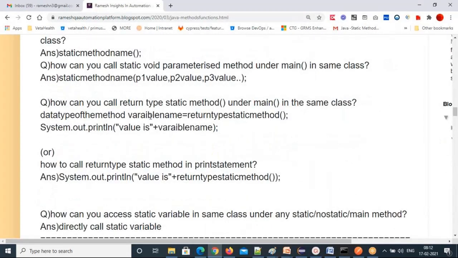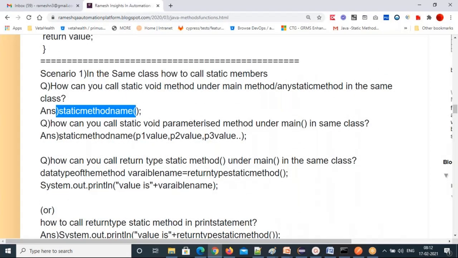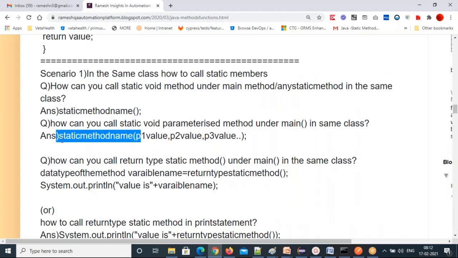So why are you storing it in a variable? This method you are calling here also, right? Why are you not storing it here, and why are you storing it here? Why are void methods not stored in a variable? Why is a return type static method stored in a variable? Void methods don't return any value, and here it returns a value. Super. That's clarity. If you get that, very good.